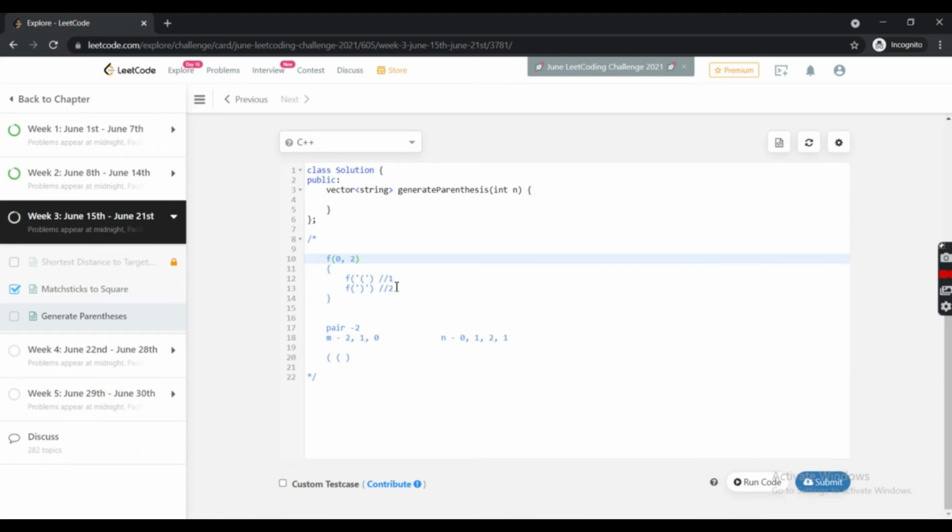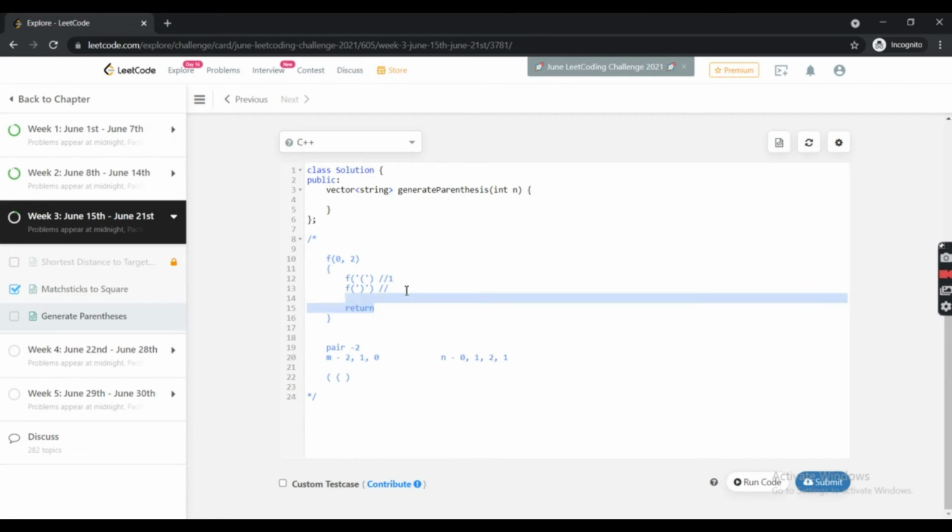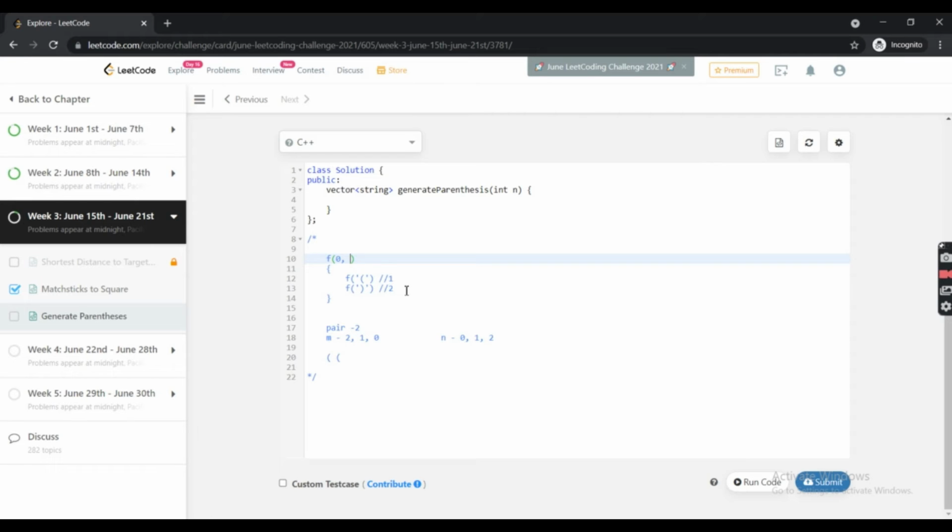So we will come to 0 2. For 0 2 also the second call was made, so we will backtrack again from here because there is nothing. We will only simply return after this call, so we will again go back from here. And now 0 1, for 0 1 also we will go back, and now for the 1 1 call. So now we have again come to the 1 1 call.